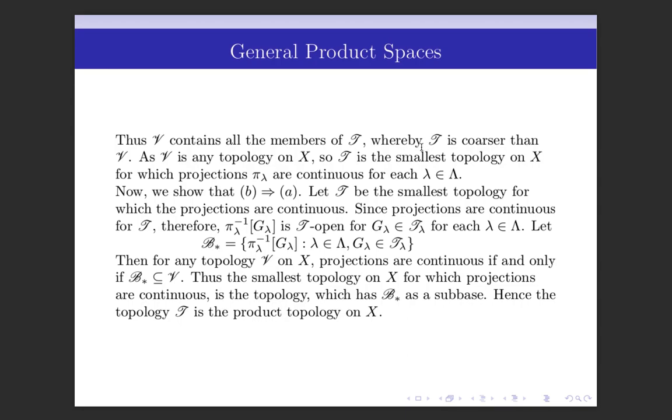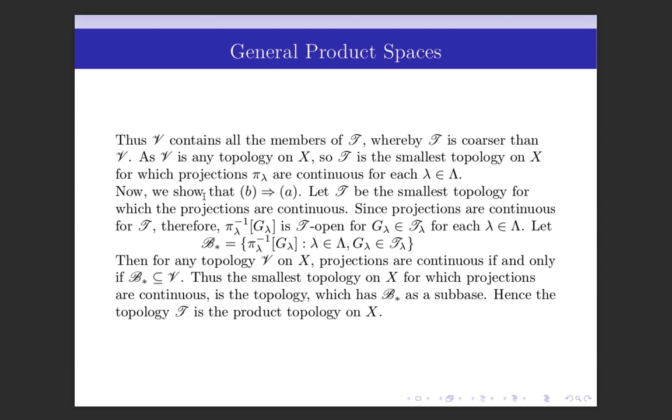whereby T is coarser than V. So V is any topology on X for which projections are continuous, then we have shown that T is coarser than V. So T is the smallest topology on X for which projections are continuous.